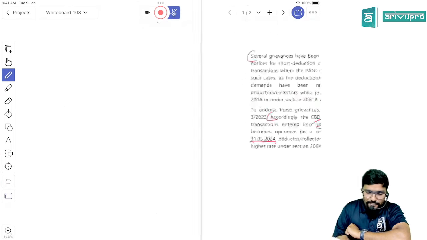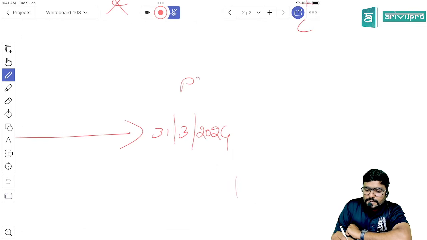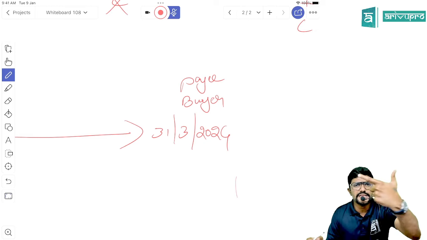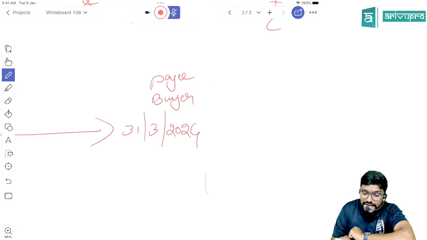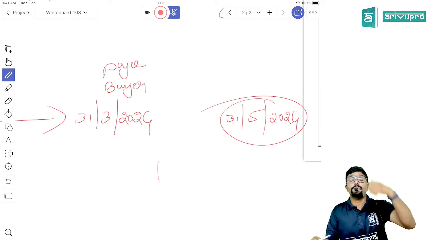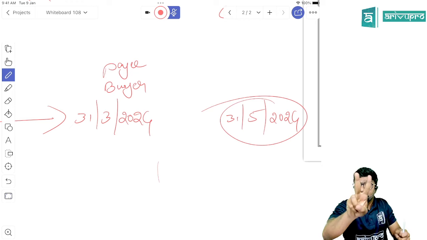Even if the payee or, in case of TCS, the buyer's PAN has become inoperative, still the consequences will not be applicable, provided they link their Aadhaar with PAN before 31st May 2024, but by paying a late fee. The late fee will be applicable, 1000 rupees. But only two consequences will not be applicable.